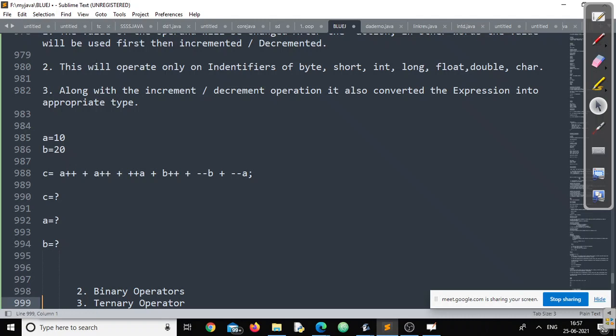Sir, 85. So C is equal to 85. Okay, A. So 13. Okay, B. So B is 20. So A is 11. Sorry, sir, not 13. No problem. 11. B is 20. Arnab said this answer, right? Yes, sir. Satyam?